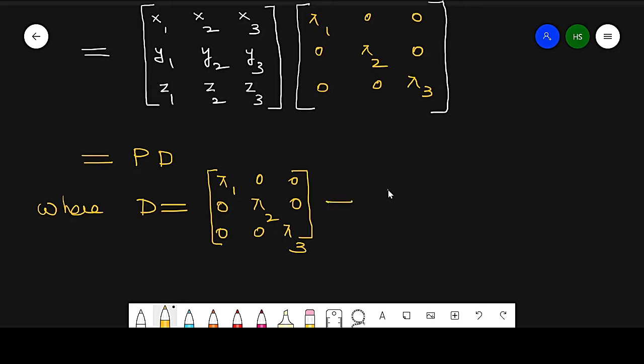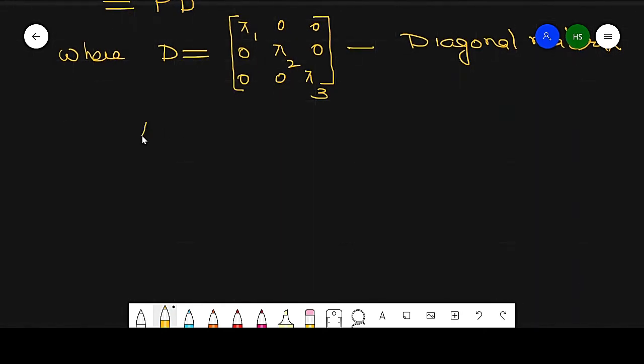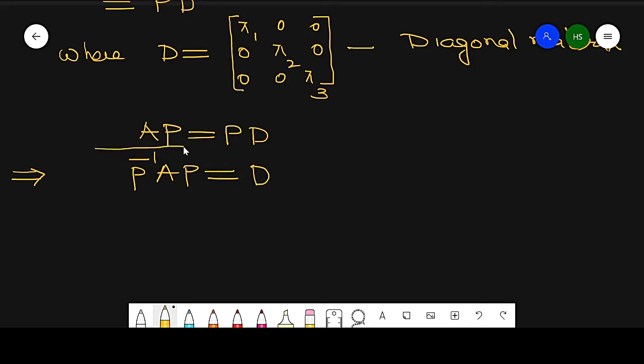So AP is equal to P into D. Since P is a non-singular matrix, which contains linear independent vectors, P inverse exists, so it implies P inverse AP is equal to D. So this is our proof of the theorem.